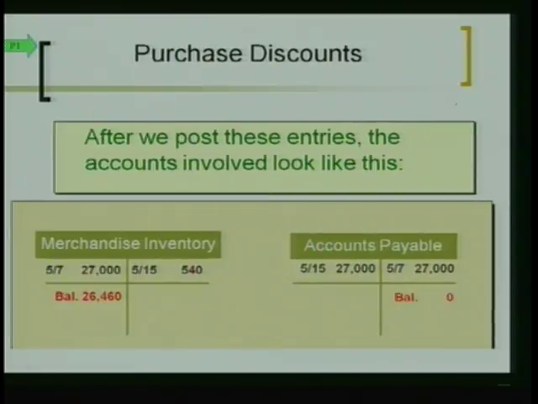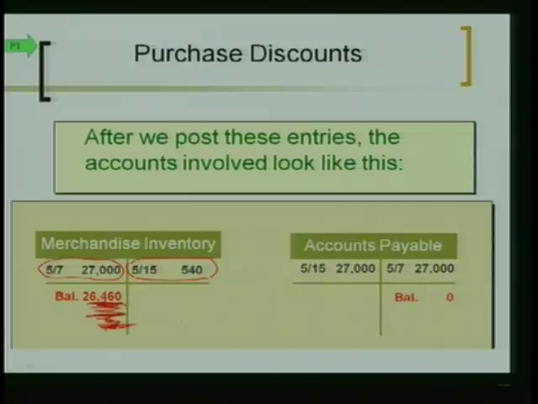Okay. Well, if you go back to the original journal entry, we debited inventory on 5/7 for $27,000, right? On our original journal entry date. But in the end, is that what we paid for it? No, it isn't. So, how much did we pay for it in the end? $26,460. So by us crediting merchandise inventory for $540, that means that merchandise inventory is going to be recorded on the books at $26,460, which was the true cost of that inventory, correct?